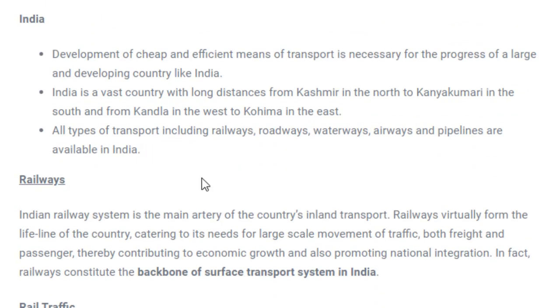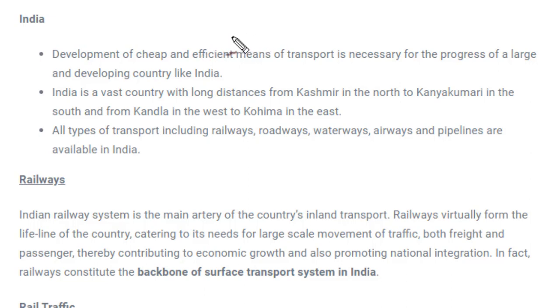Now we'll talk about India. What is the transportation system in India? India is a developing country, and very cheap and efficient transport has to be there. For that very purpose, we have all kinds of transportation available in India, like railways, roads, air transport, and waterways. We have everything, and we'll study them in detail.